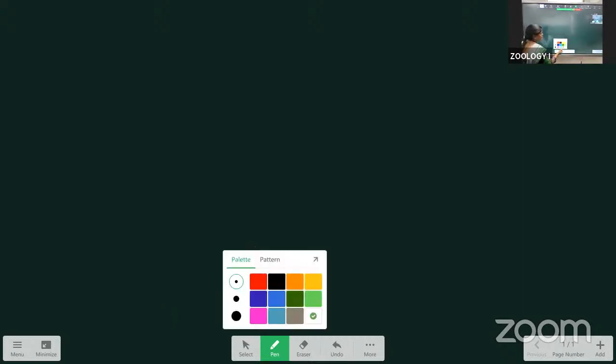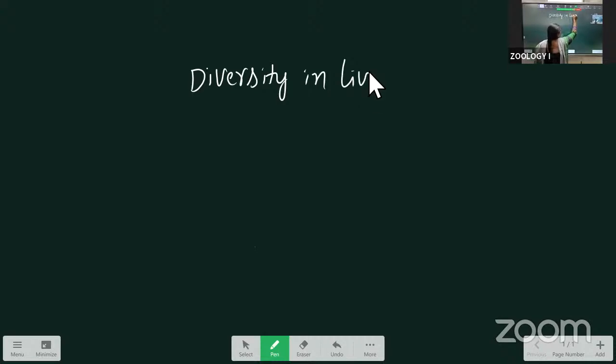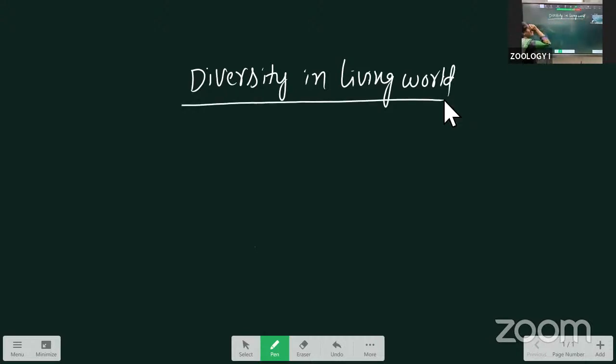Now we start the SAQs one by one. Lesson wise, we are taking the SAQs. In the first lesson, I am going to tell what SAQs are important, and I will take that one. Here, see first. This one is diversity in living world. From the first lesson, I am writing here which SAQs are important.